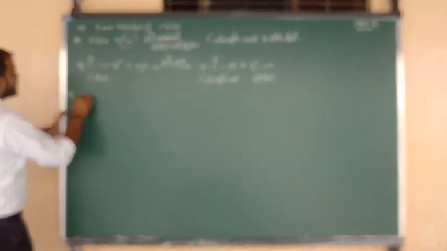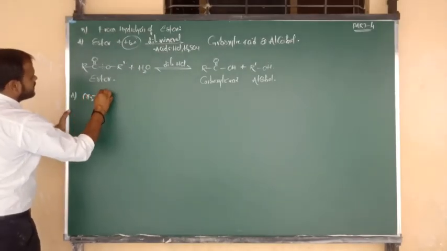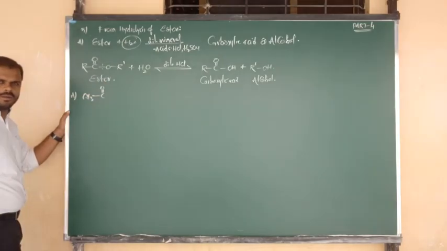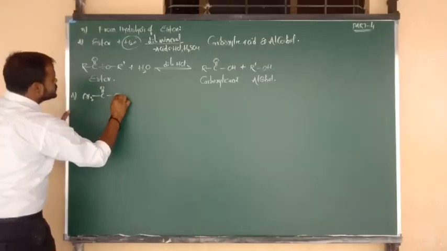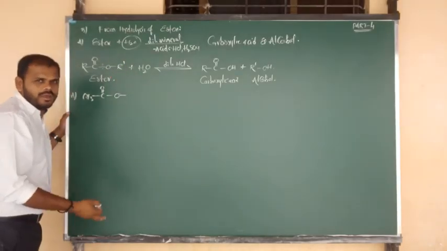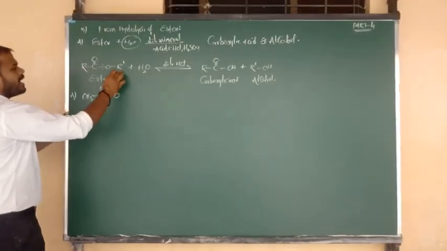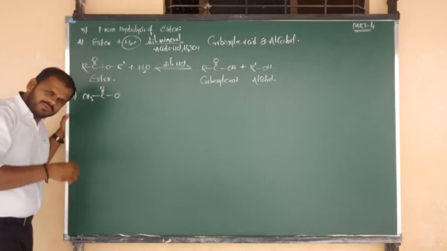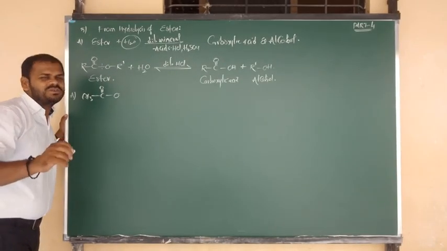In the place of R, I am going to write CH3. CH3 bonded to C double bond O, C double bond O connected to oxygen. Again, oxygen connected to another alkyl group. Let me consider R and R prime. 2 groups are different. If you want, you can consider same, but I want to show you different.